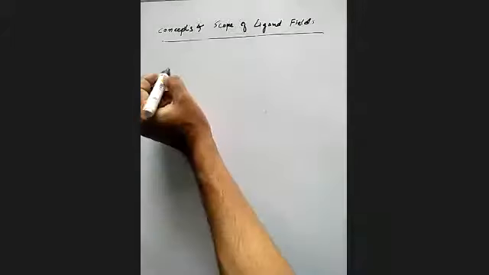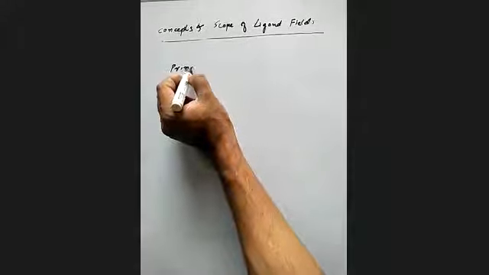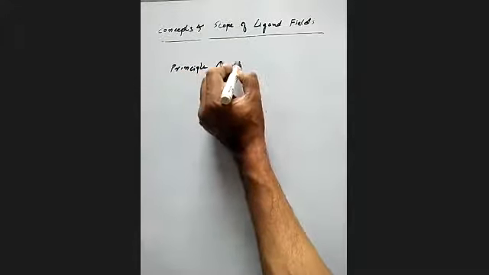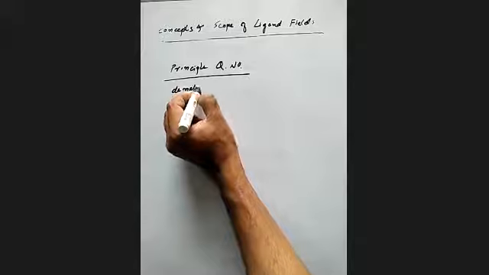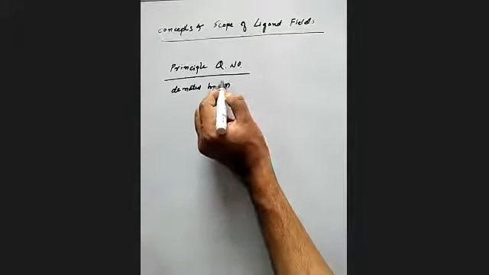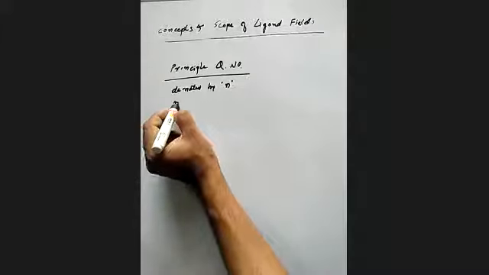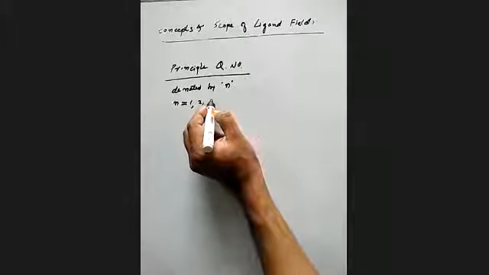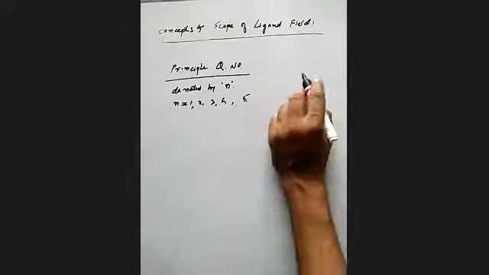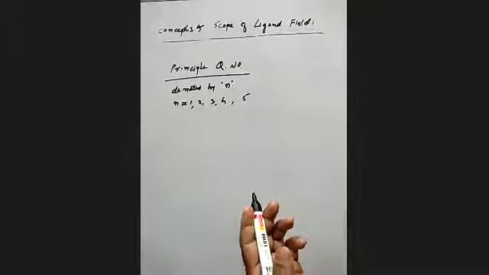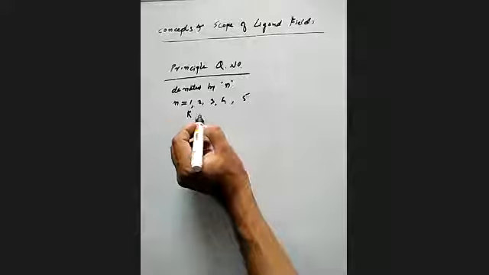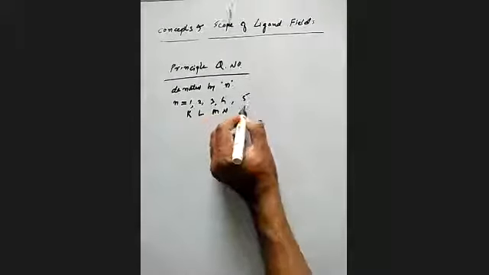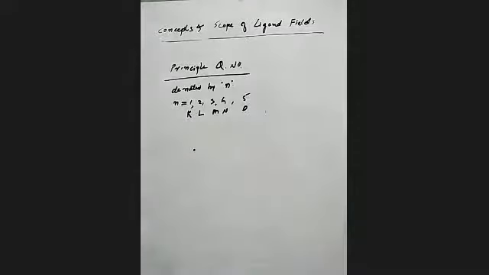The principal quantum number is denoted by small n, where n can be 1, 2, 3, 4, 5, that is the first shell, second shell, third shell, and so on. Further, capital English letters are used to show the shells: K, L, M, N, O, P. Consider this is the nucleus.